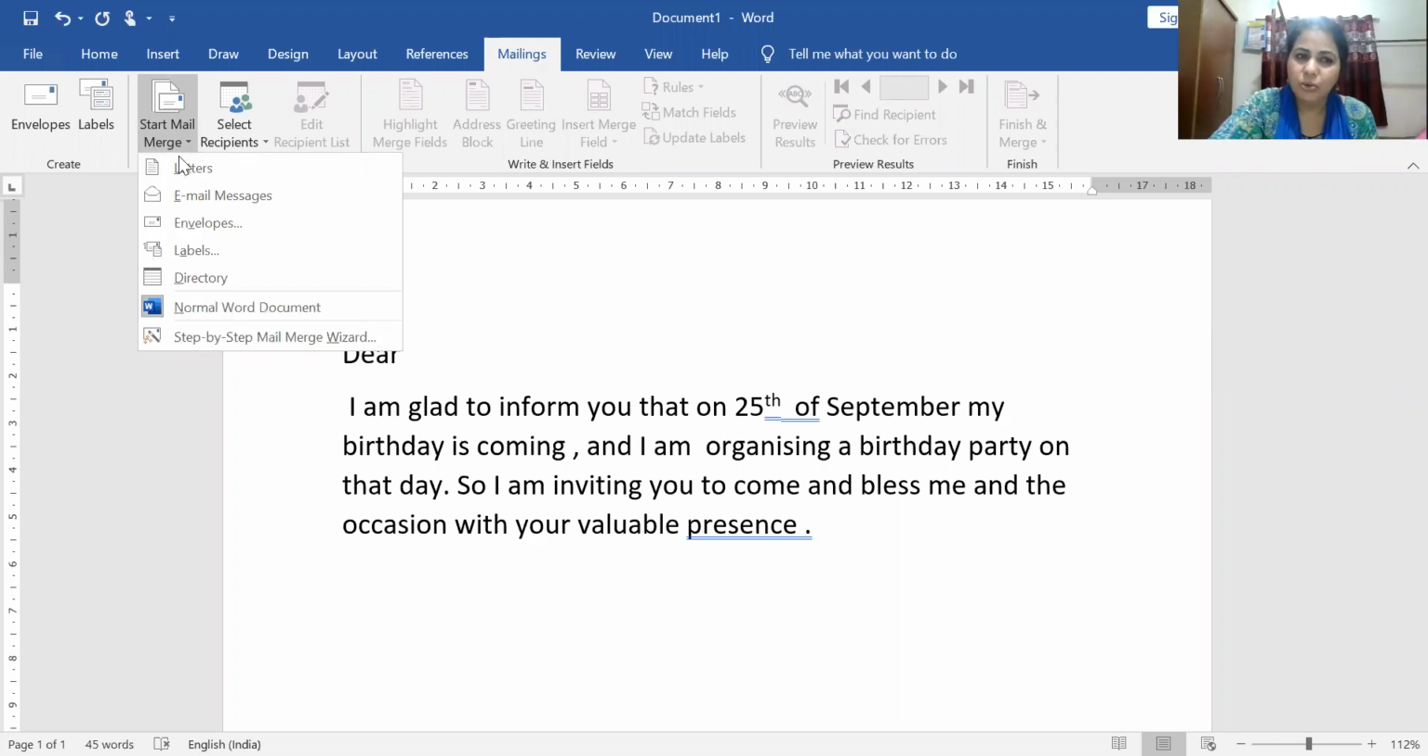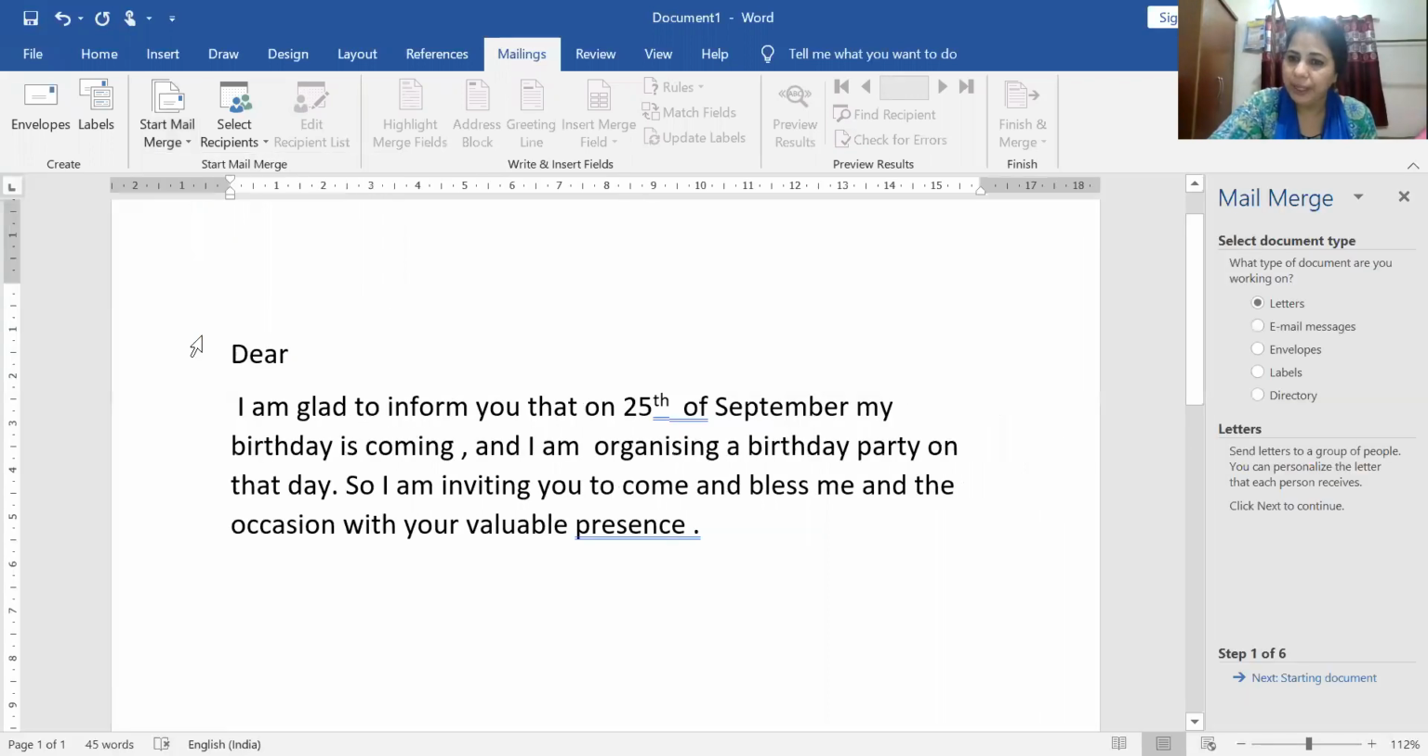You see here, so many things are there. You have to go to the Step by Step Mail Merge Wizard. We have to follow the Step by Step Mail Merge Wizard, so we click here. Now it is asking me letters, email messages, envelopes, labels, directories. The default is letters. I want to send a letter.